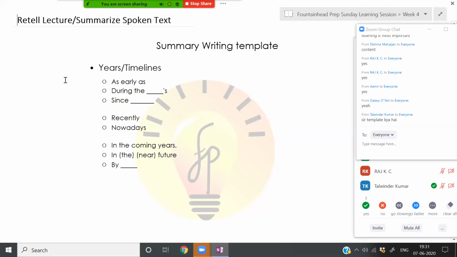When you're writing about years or timelines, use connectors like as early as during the 1970s, since 1970, recently, nowadays, in the coming years, in the near future, by 2025. Again, if you follow such a template, it will actually help you score really well because you are using collocations as well.